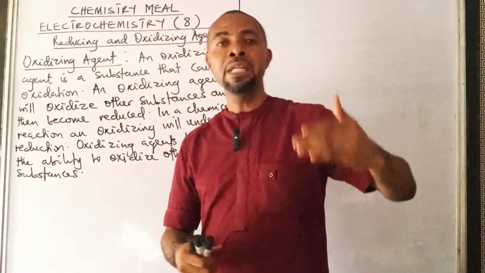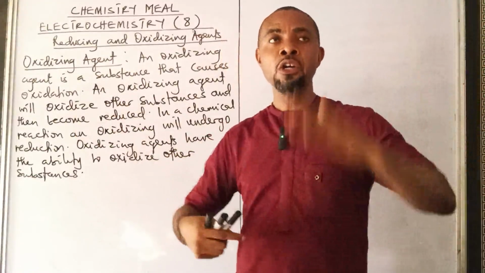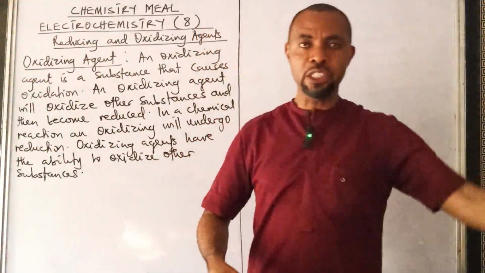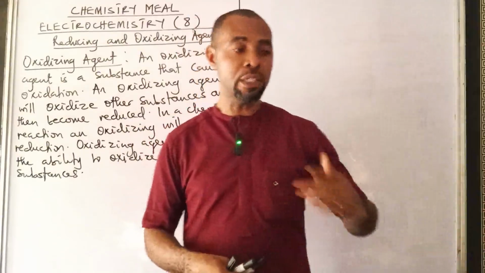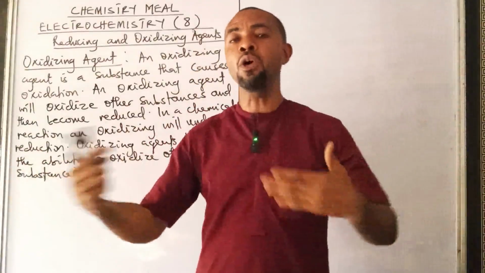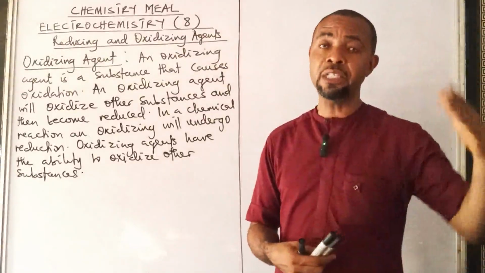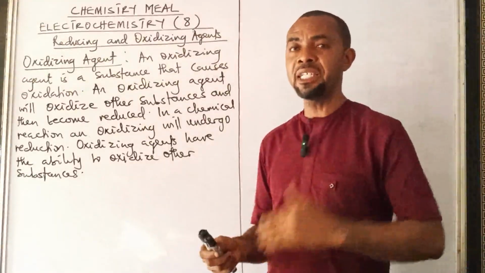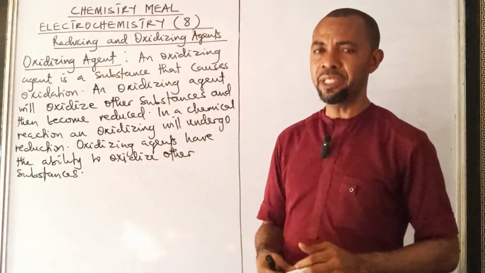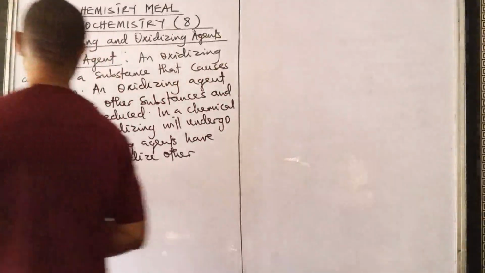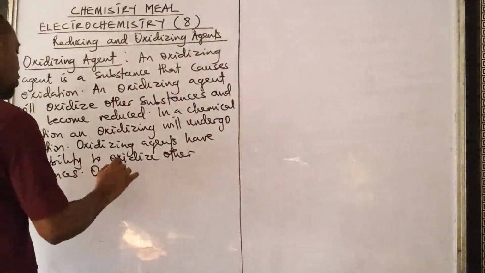But something will happen. As they are oxidizing other substances, they will be undergoing what? Reduction. So an oxidizing agent will oxidize a substance and then become what? Reduced. Just like we saw in reducing agents, they will reduce substances and then become what? Oxidized. That's for reducing agents. But oxidizing agents will oxidize substances and then they will become reduced. You must understand this.